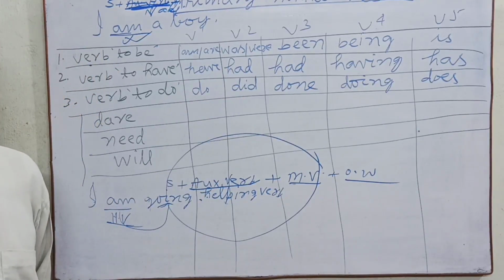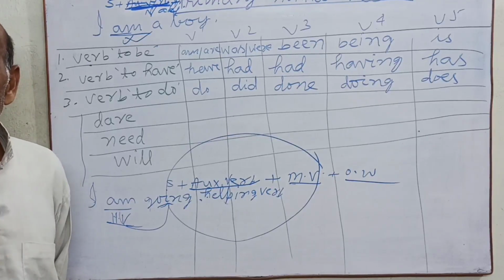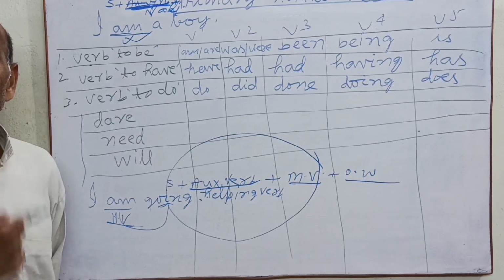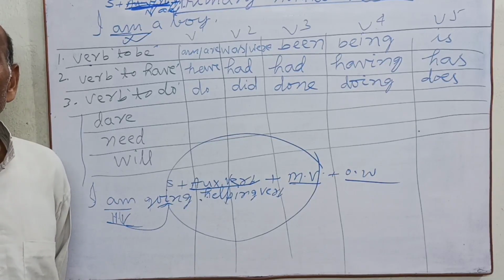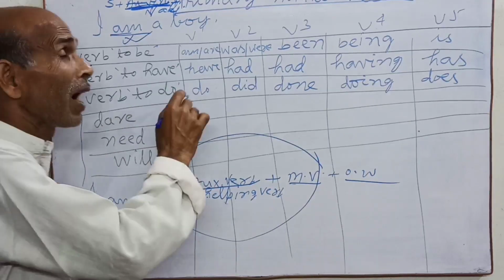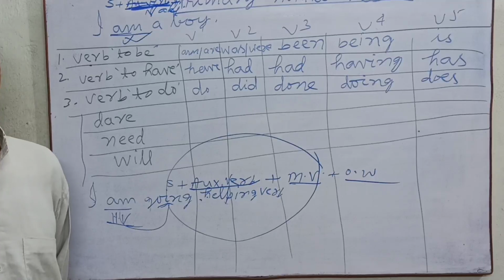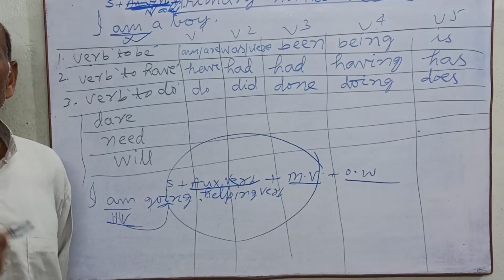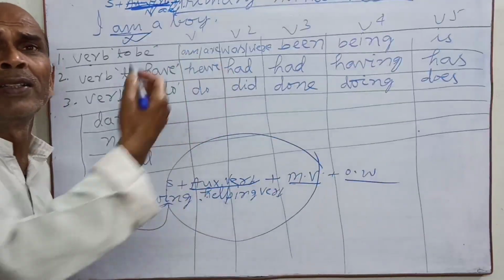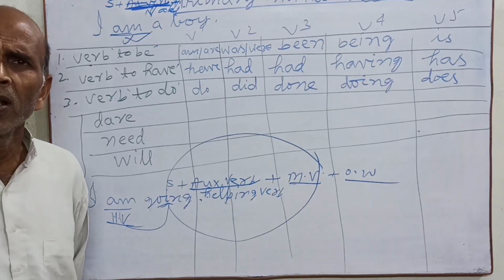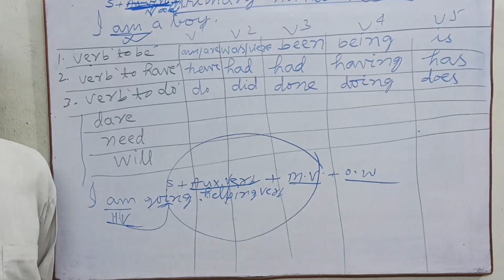Like this, was or were also I teach you. I was a doctor, he was good. In this sentence what is was? Was is your main verb, because after was there is no main verb. So was is your full verb. And he was going to market.